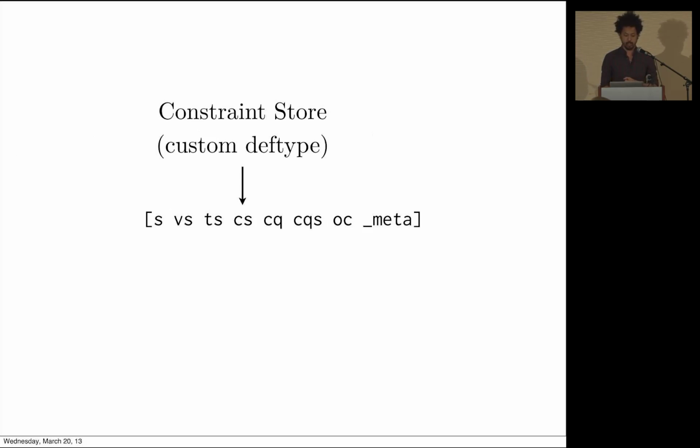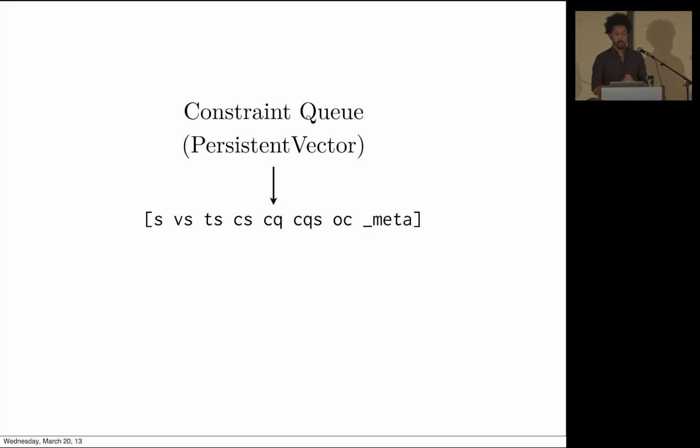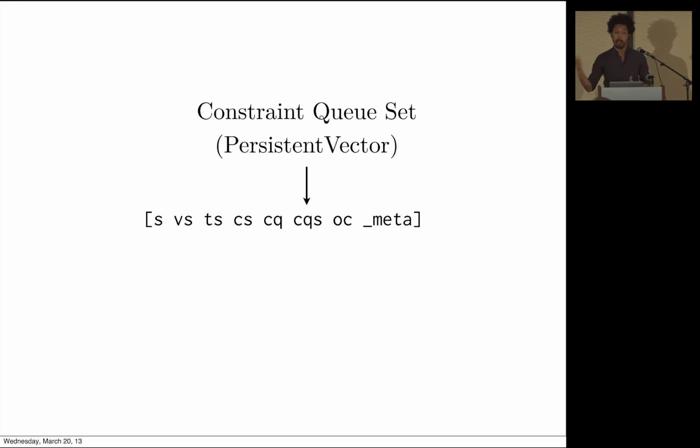We're going to talk about the constraint store in a second. We also have a constraint queue. So I'm going to explain in a second, but we want to do things differently from the way that cKanren's scheme did them. So we actually keep a queue of constraints that we're about to attempt to satisfy. There's another performance optimization where we actually keep the constraint IDs that are in the queue in a set, so we never put redundant information into the queue.